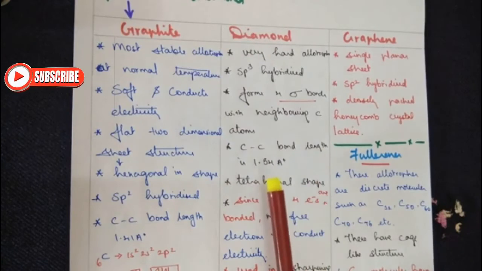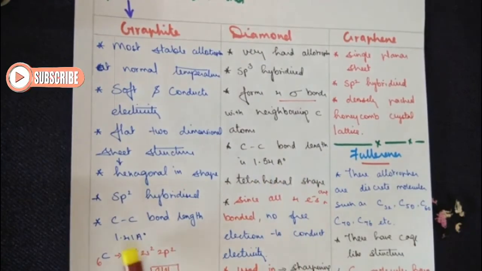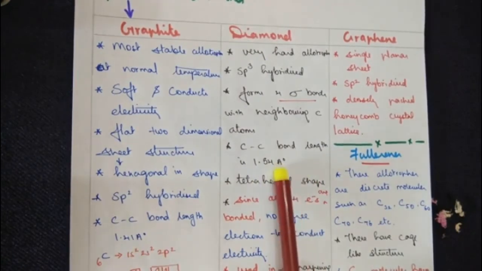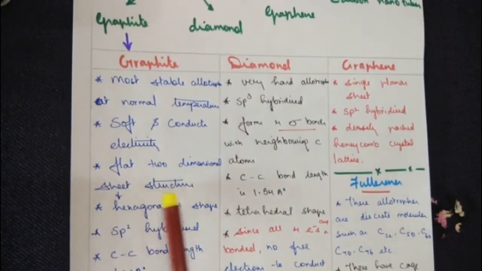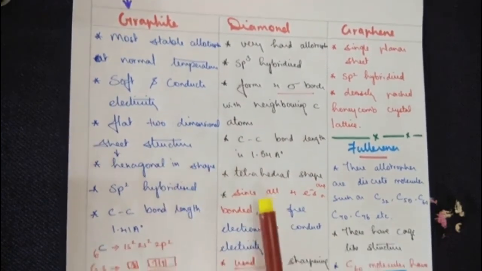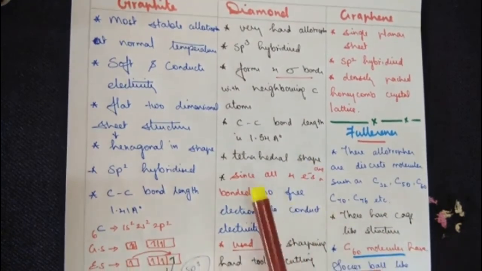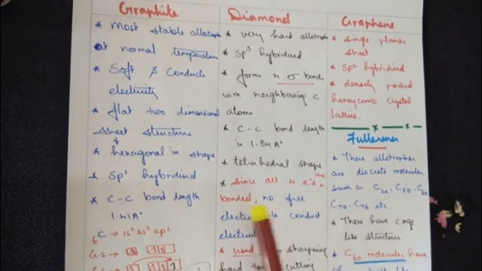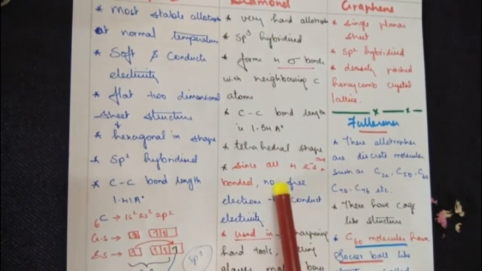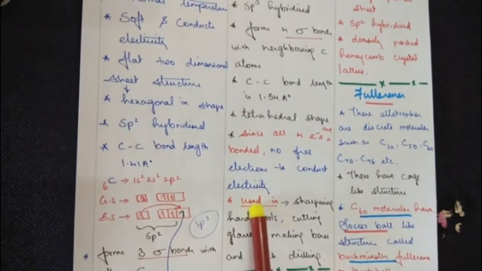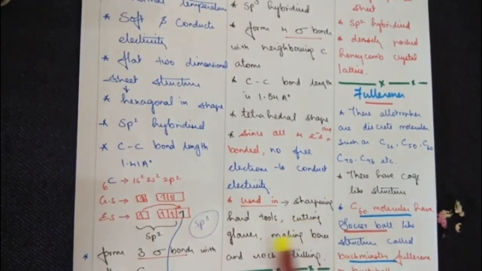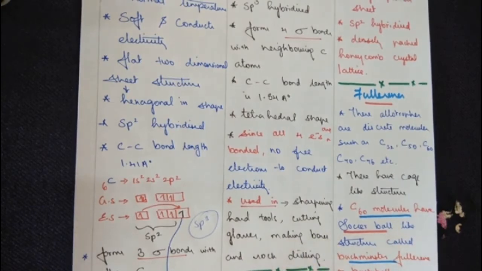The carbon-carbon bond length is 1.54 angstrom here, versus 1.41 angstrom in graphite. The shape of diamond is tetrahedral. Graphite is a two-dimensional sheet structure with a hexagonal shape, while here it's a tetrahedral shape. Since all 4 electrons are bonded, meaning 4 sigma bonds, there are no free electrons, hence it does not conduct electricity. Uses: sharpening hard tools, cutting glass, making bows and rock drilling. A few uses we have given.